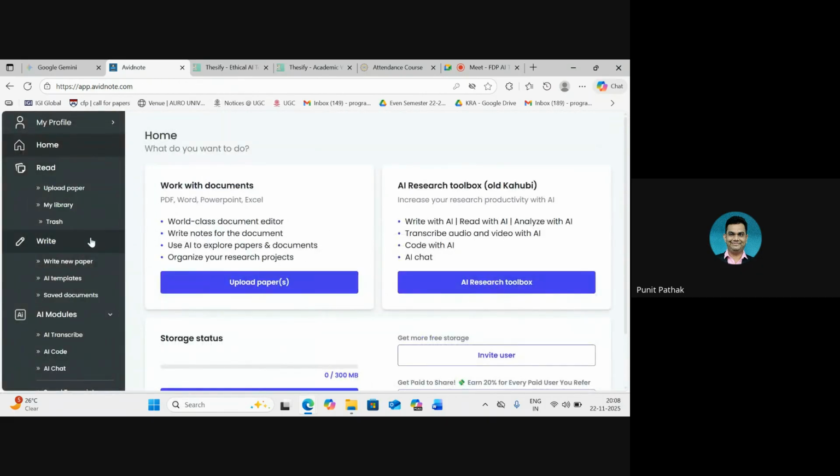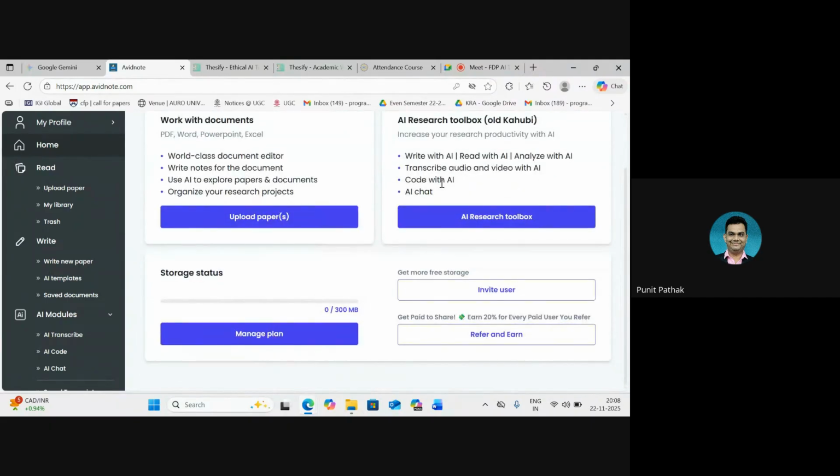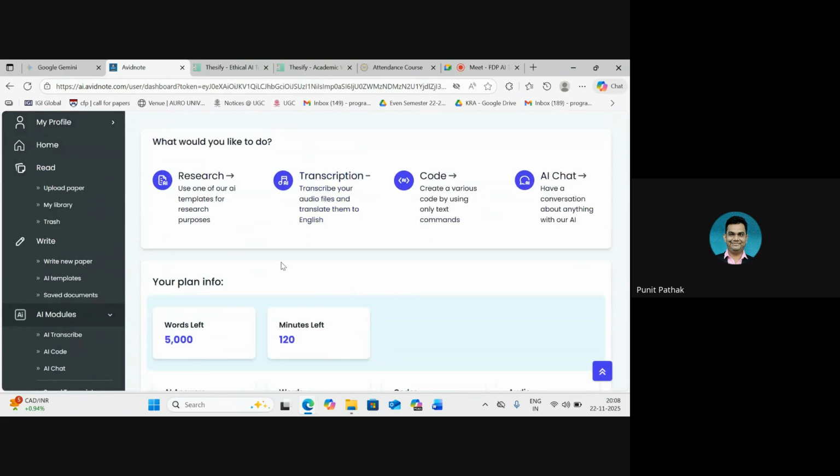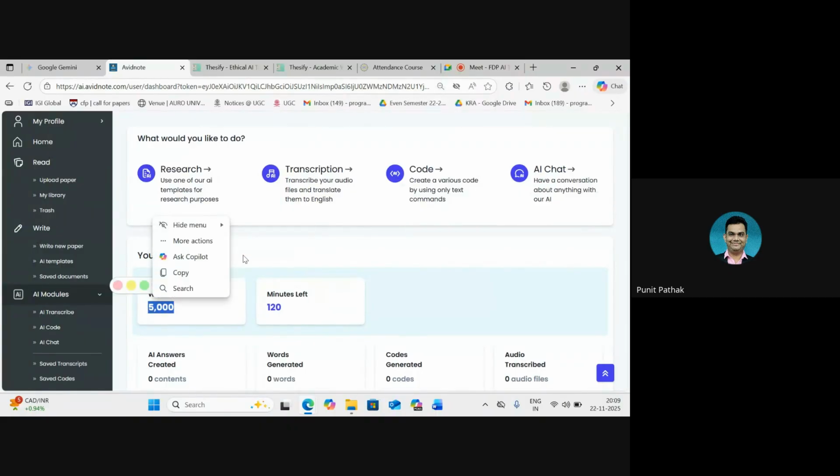And once we have done that, we can come to this part on the right, which is called the AI Research Toolbox. Now, what we do is we click on this button. That's when it opens the next screen that we have seen. So this is what I mean by limited functionality with the free version. With the free version, we are able to use up to 5,000 words.